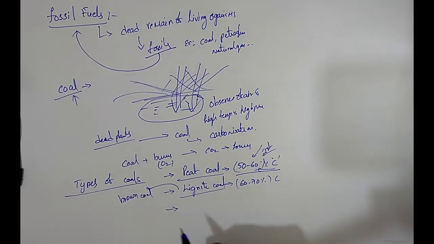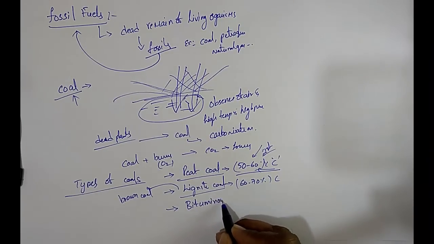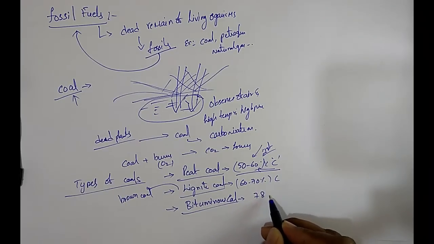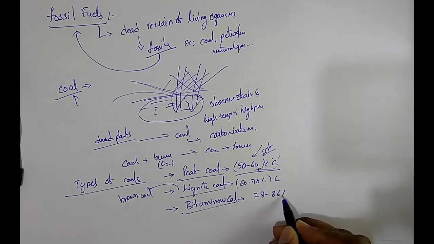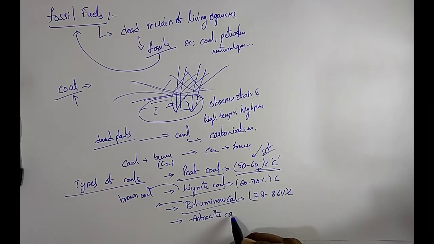The next one, bituminous coal. In this coal, nearly 78 to 86% of carbon is available. It is a soft coal and it is used for domestic purposes. And the next one, anthracite coal.